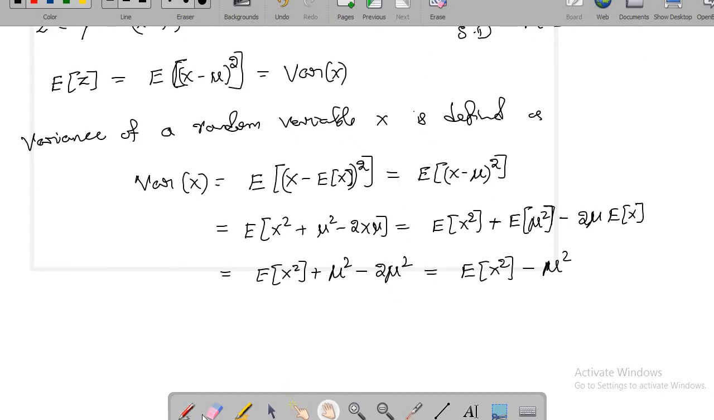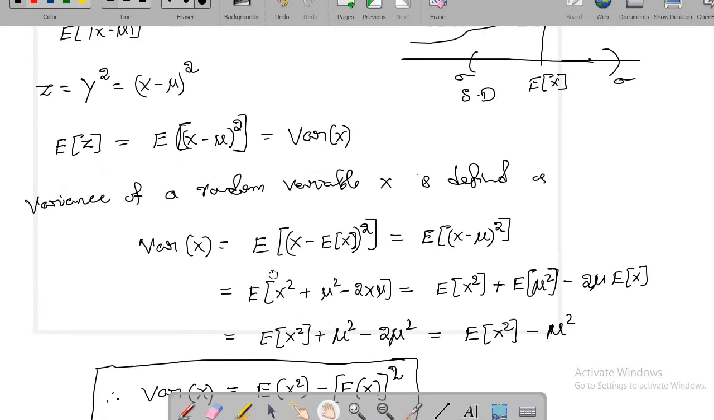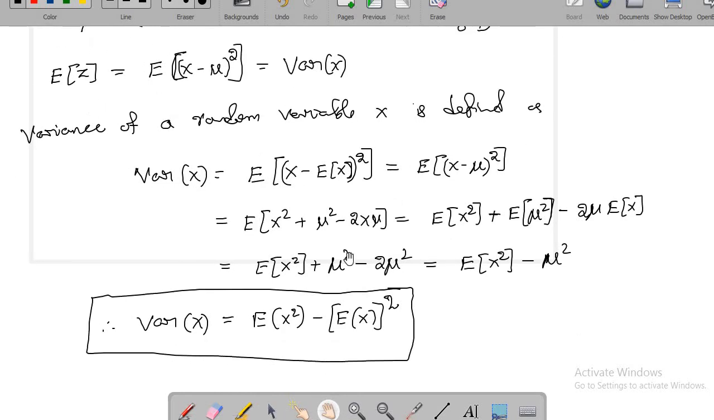But we know what is nu. Nu is nothing but expected value of x. Therefore variance of x is defined to be expected value of x square minus expected value of x whole square. So this is the formula we are going to use. Whenever you want to find the variance of x, you simply take expected value of x square, then you subtract this expected value of x whole square.